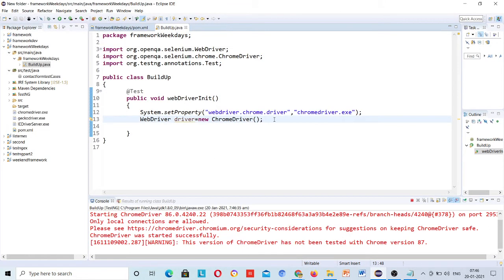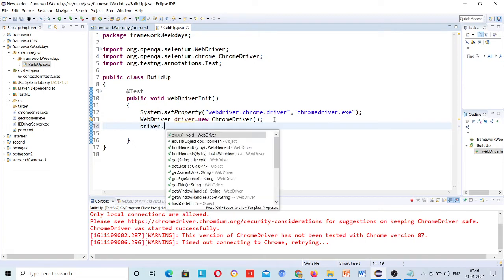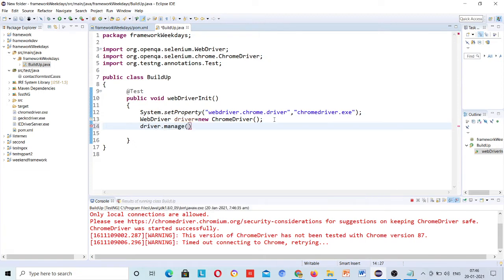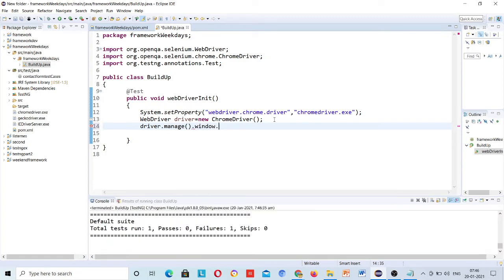Now our task is to maximize it: driver.manage().window().maximize(). This will maximize your browser.